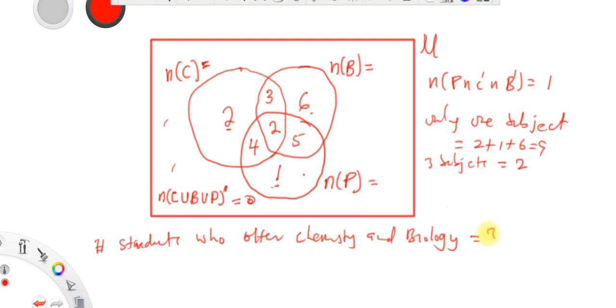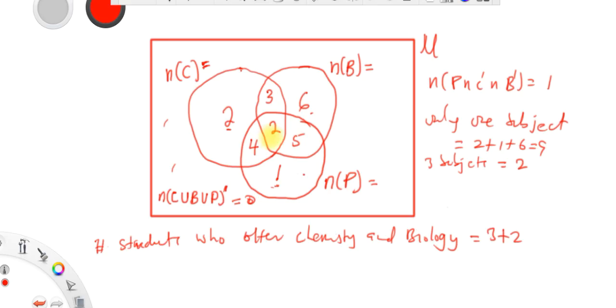Which is made up of students who offer chemistry and biology only, and those who offer chemistry and biology and offer physics in addition. So this is very interesting if you do understand this.